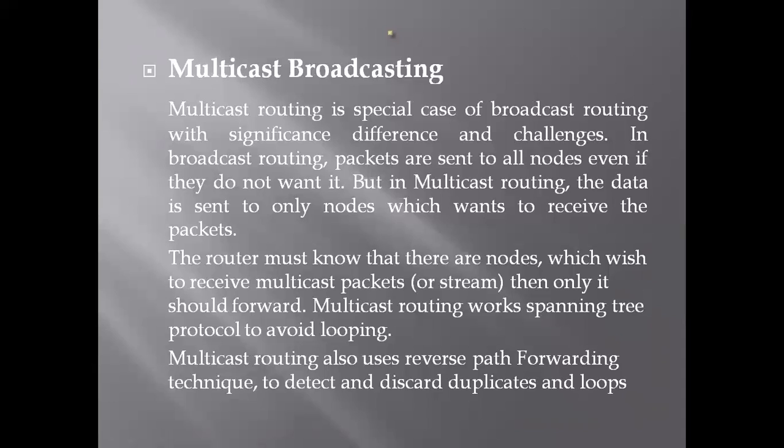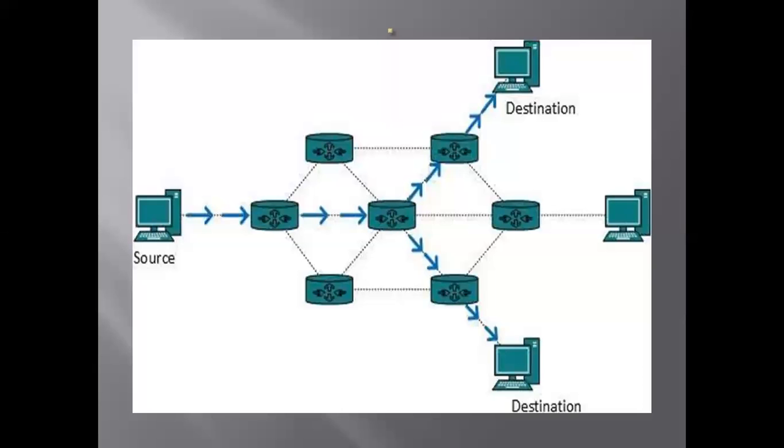And the third one is multicast routing. Multicast routing is a special case of broadcast routing with significant differences and challenges. The router must know which nodes wish to receive multicast packets, and only then should it forward. Multicast routing uses a spanning tree protocol to avoid looping. It also uses the reverse path forwarding technique to detect and discard duplicates and loops. So we have a source and a destination, and two ways to go from source to destination, here and here. So this is called multicast routing.